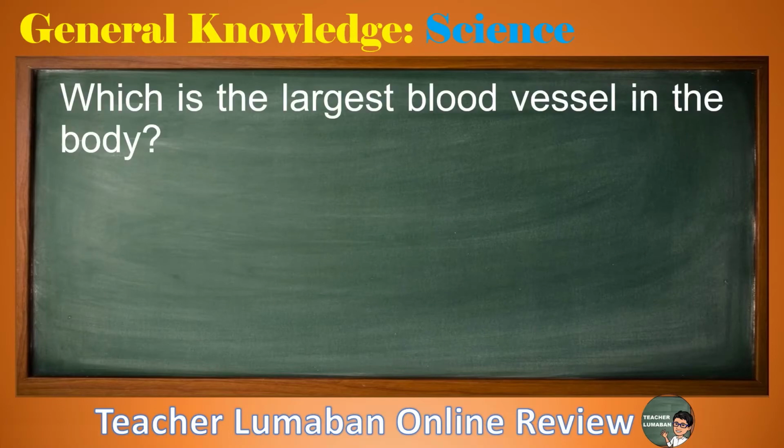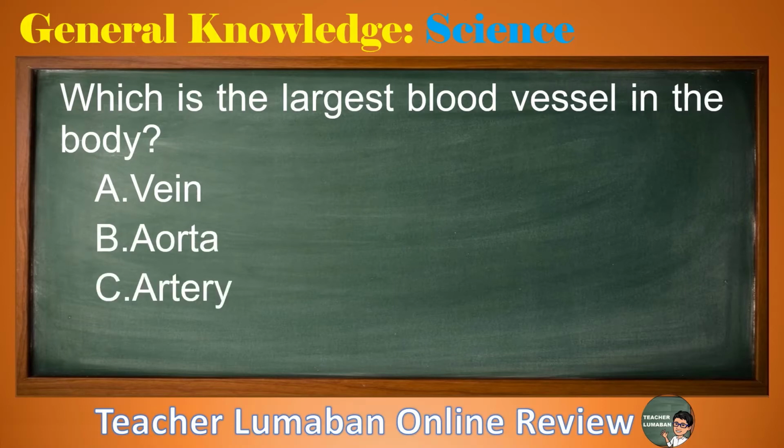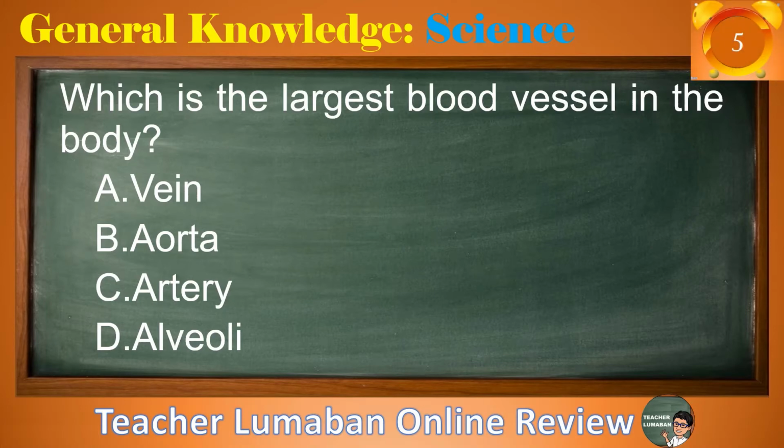Which is the largest blood vessel in the body? Letter A, vein. Letter B, aorta. Letter C, artery. Letter D, alveoli. Choose the suitable answer to the following choices in 5 seconds.